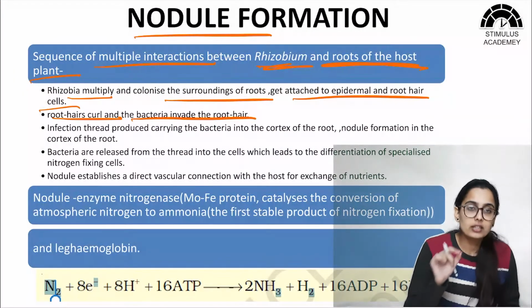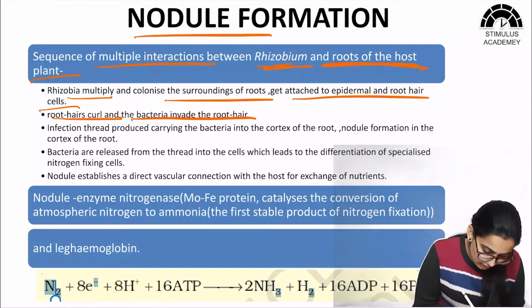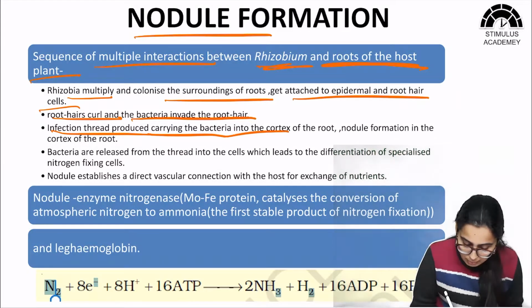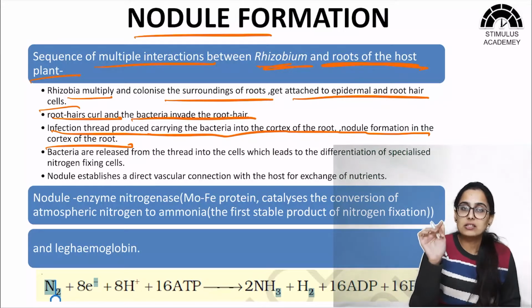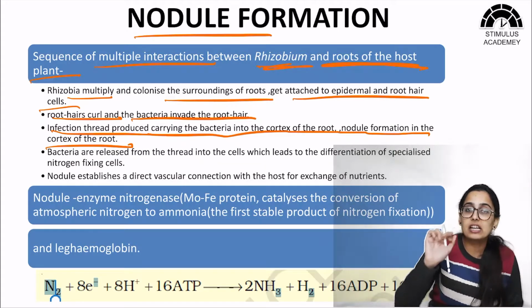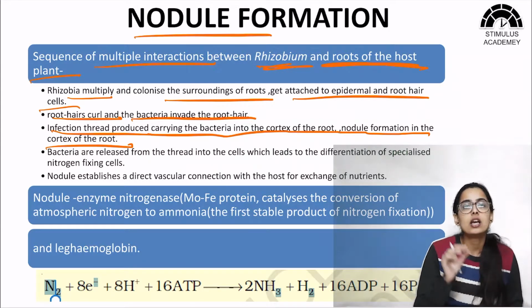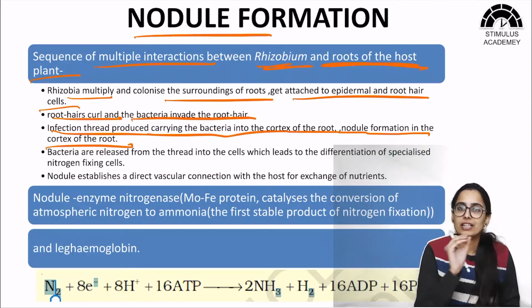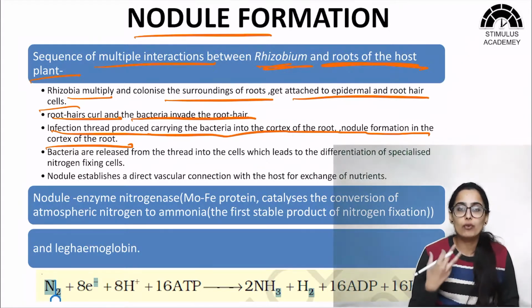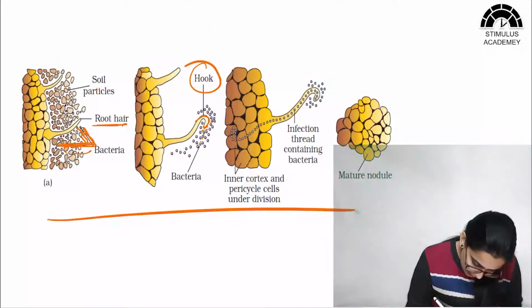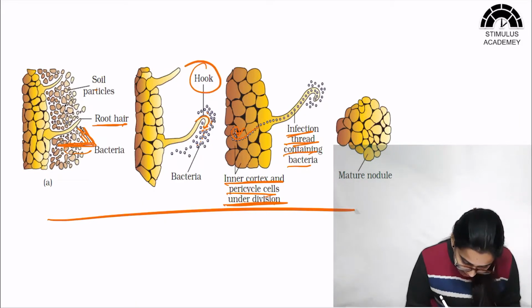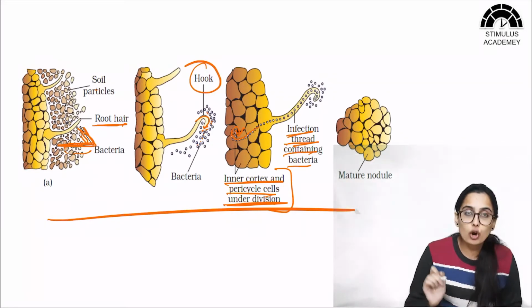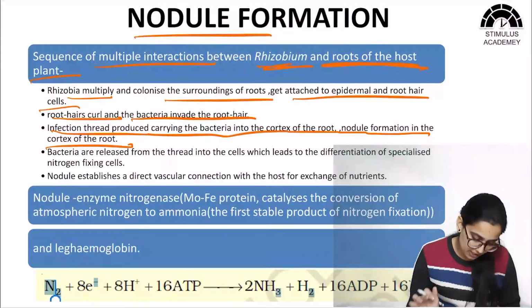Now these bacteria enter inside the root hair and an infection thread is produced, carrying the bacteria into the cortex of the root, where nodule formation occurs. It appears as if an infection thread is entering until the cortex. The bacteria reach the cortex of the plant and there they form nodules. Here the infection thread carries bacteria to the inner cortex and pericycle cells, which are undergoing division. The bacteria lodge themselves into these cortex and pericycle cells.